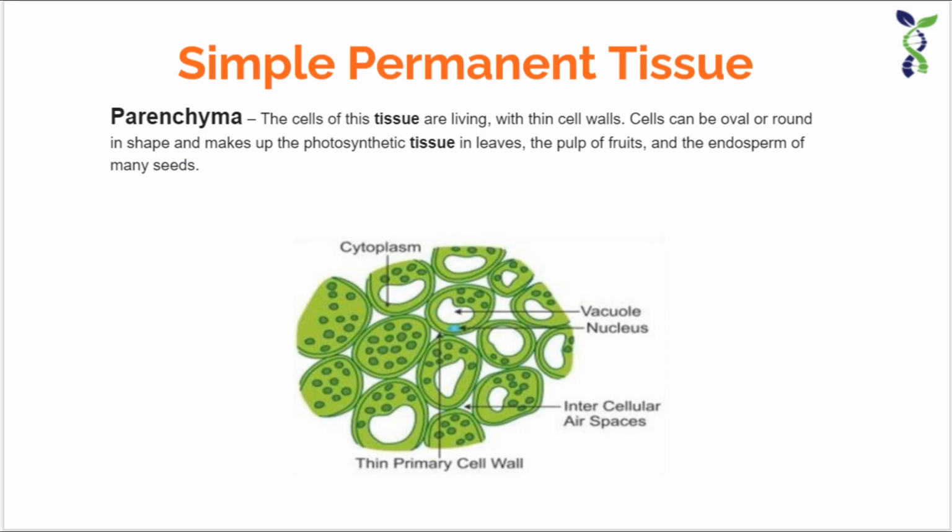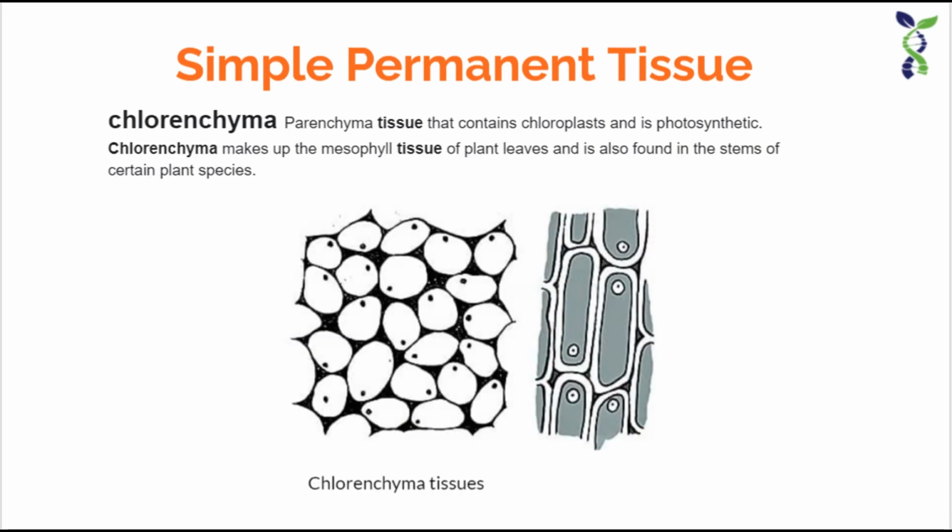Parenchyma tissues, when they contain various chloroplasts in them, that means the chlorophyll containing organelle, are called chlorenchyma. Just focus on the word chlorenchyma.